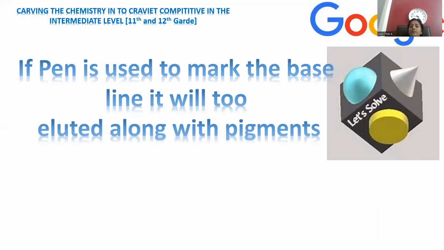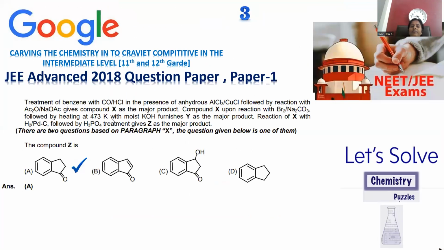Move on to question number 3. Question number 3 is collected from the JEE Advanced 2018 question paper, Paper 1. It is somewhat lengthy, it seems. Okay, so how can we answer this?